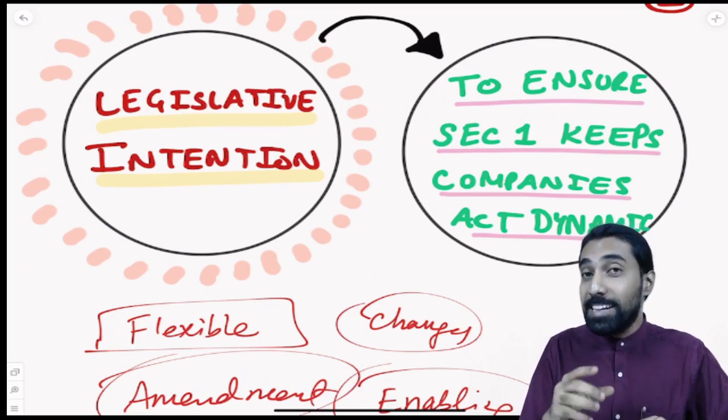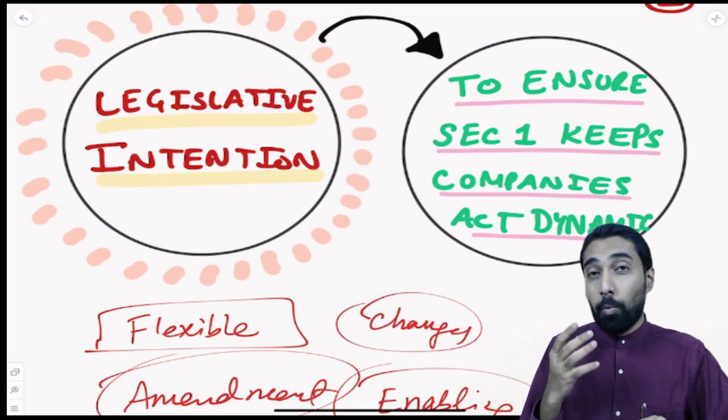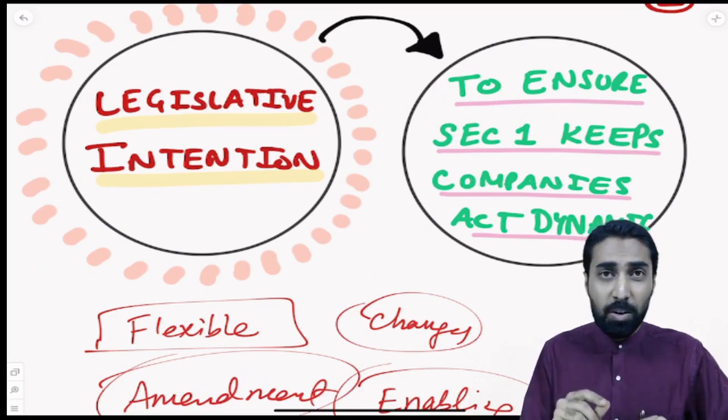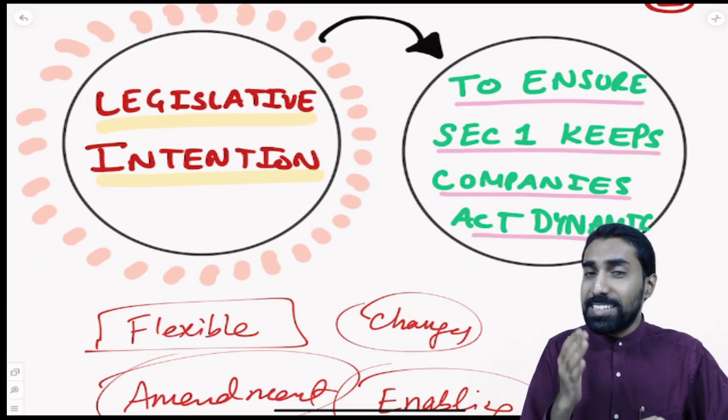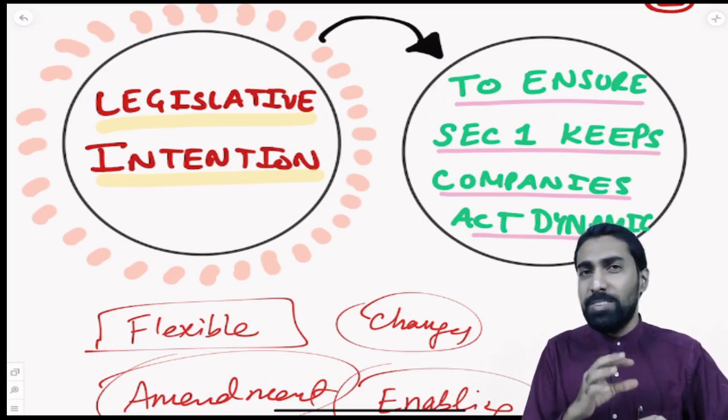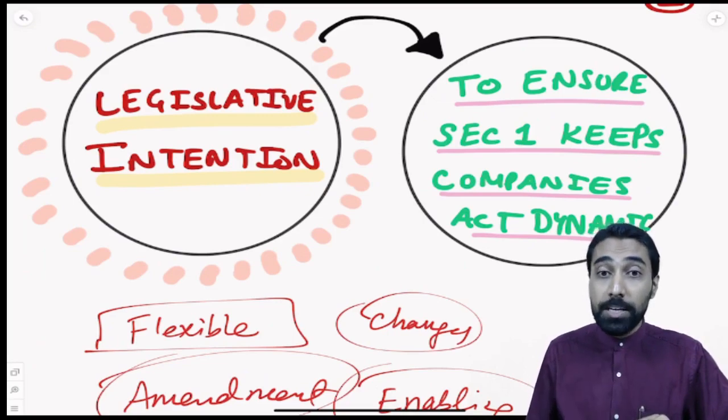So, the legislative intention, or what was in the mind of the people who drafted the law, was to make sure that section number 1 of the 2013 Companies Act is very flexible, is very dynamic. We can make the changes whenever we want, and that provision to make changes, we should have the power, right? The power should be there. In law, you should have the authority. Where is it enabled? To do anything, you need authority under law. And the Companies Act 2013 in section number 1 is giving authority where the entire Companies Act will become flexible, will become dynamic, and we'll understand how that is done.